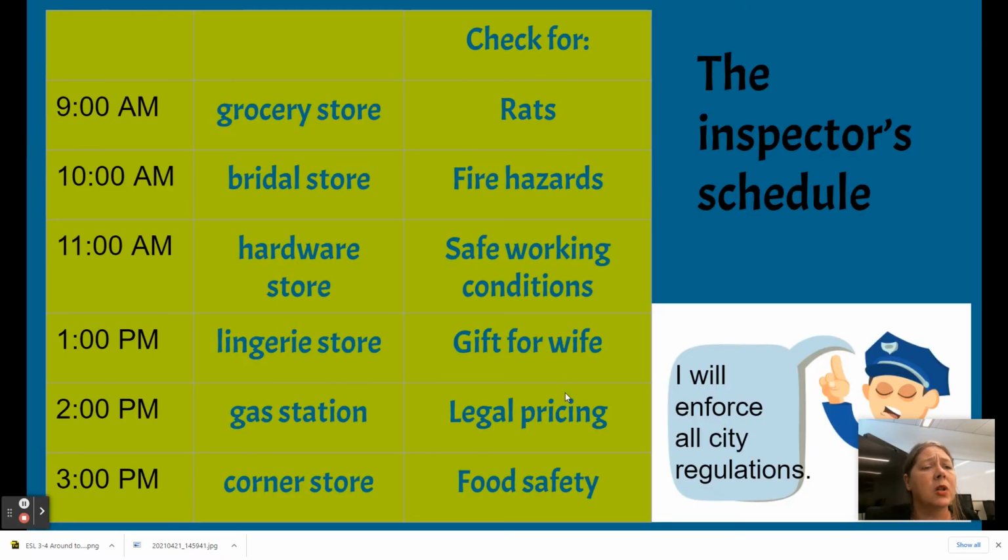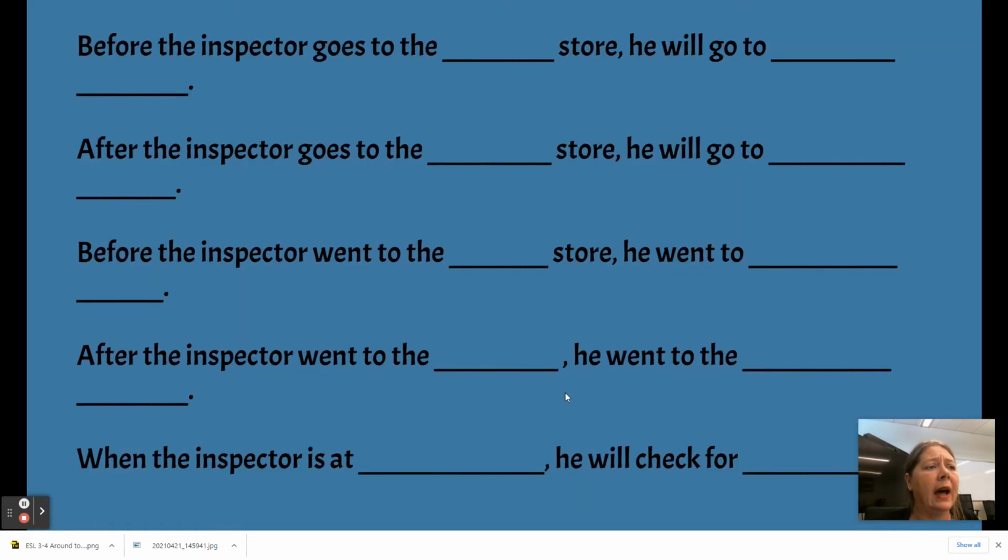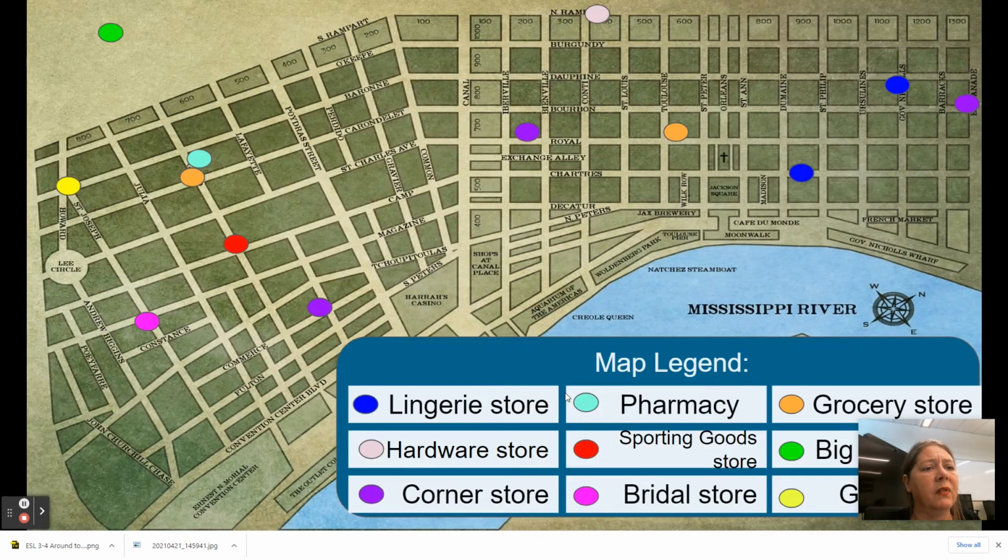All right, so we have a quick little activity that you'll find in here this week. You'll have a chart from the city inspector, and he's telling you his schedule, what he's going to do, and where he's going to go. And so read over that, and then they have just some general sentence frames that you can use to talk about that information.